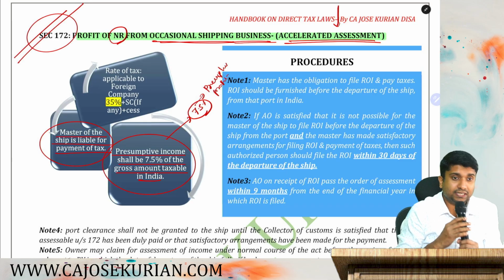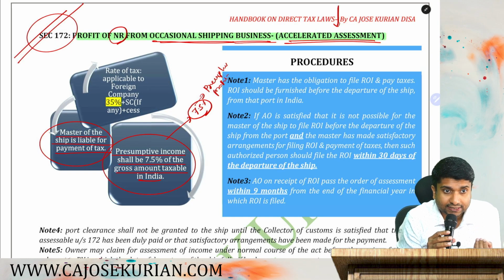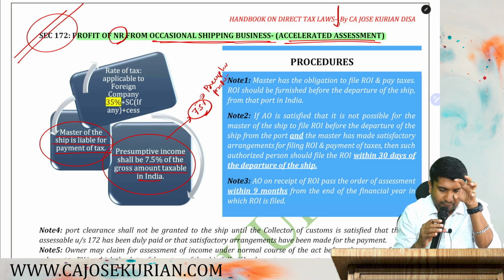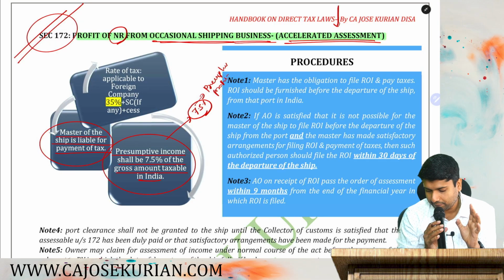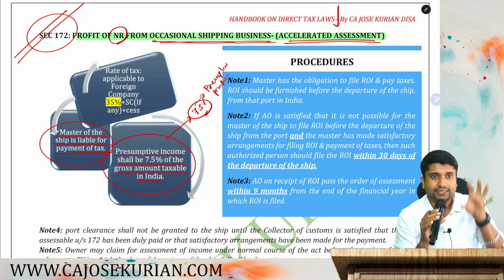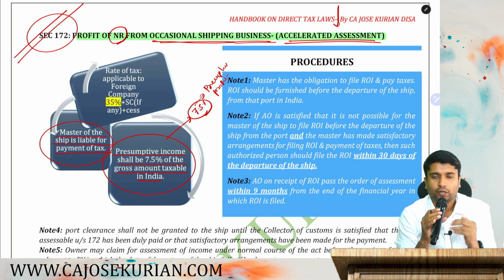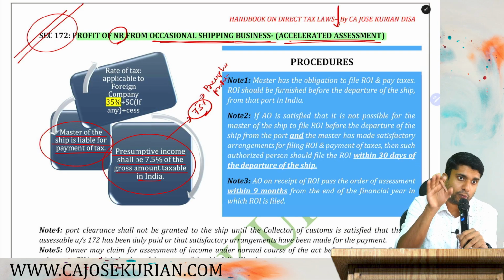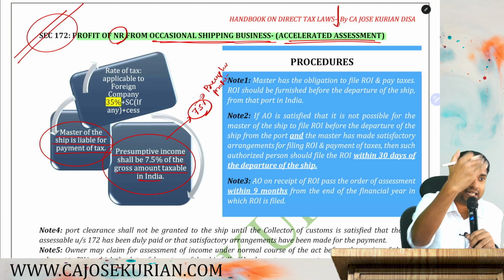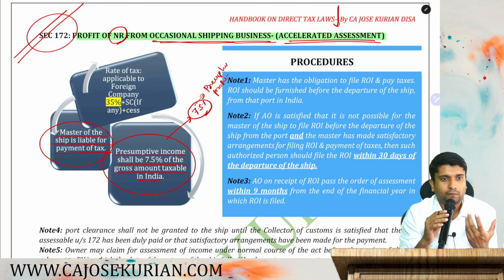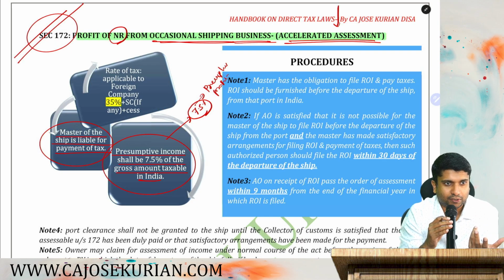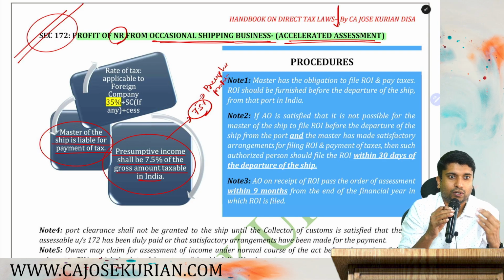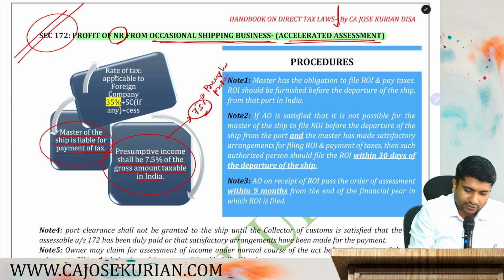You apply how much? 7.5% as the presumptive profit. Whatever be the gross income taxable in India, apply 7.5% and that shall be your presumptive profit. That shall be your profit. On that profit, you need to pay the taxes. So another question will come: what is the rate of tax? Because you don't have to refer to the Finance Act as well. So what is the rate of tax? Very simple. The rate of tax applicable to a foreign company, that is 35% plus surcharge plus cess.